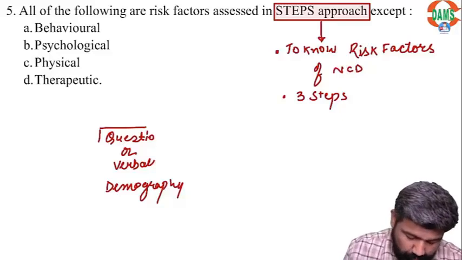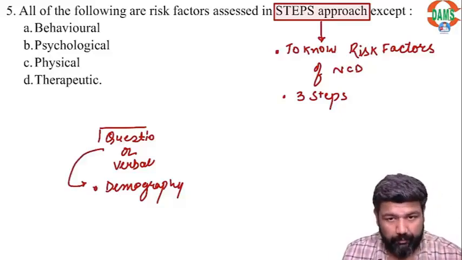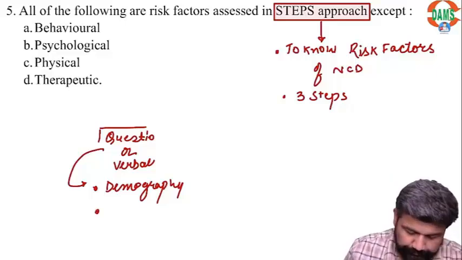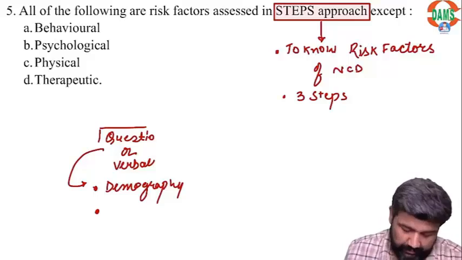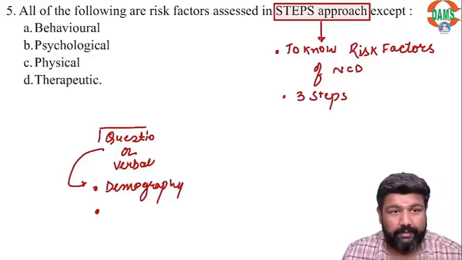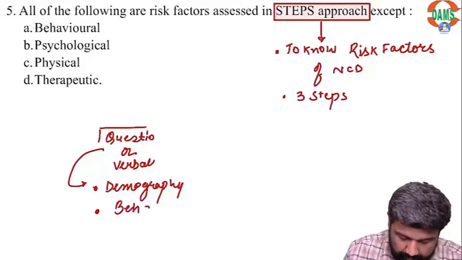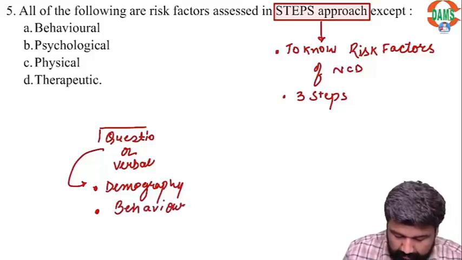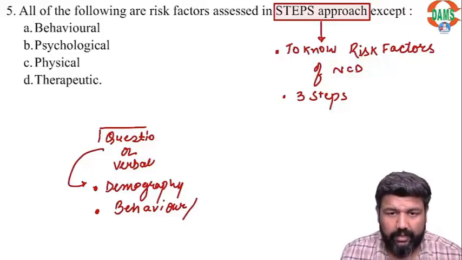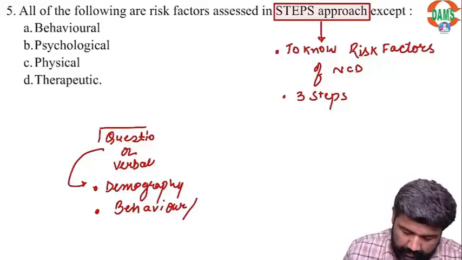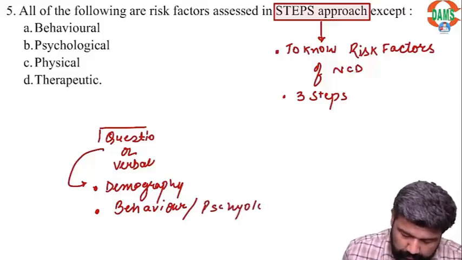Second, we ask them questions related to their habits, their behavior, like smoking habit, drinking habit. This is also psychological.